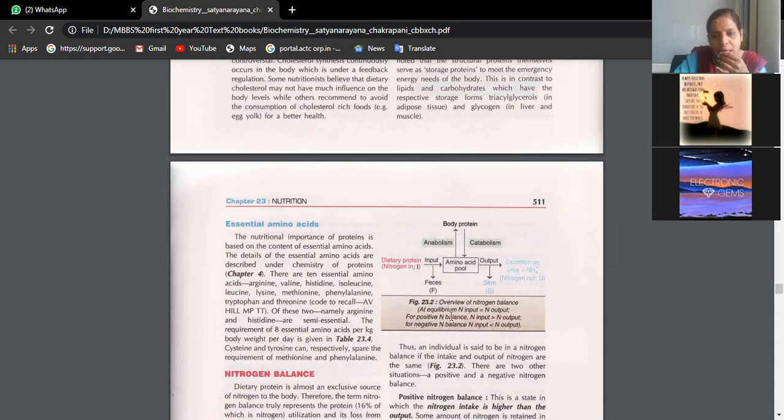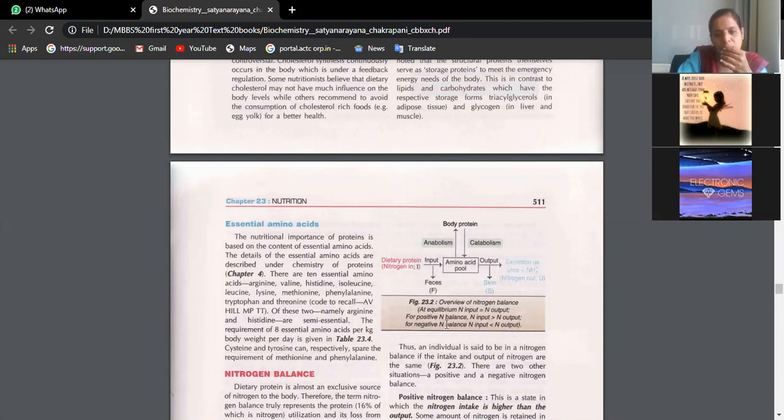This is at equilibrium. The nitrogen input is equal to nitrogen output at equilibrium. That means our growth is over; now we are not growing tall anymore. However much protein we take inside, the same amount is also excreted in the form of fecal matter, urine, or skin.